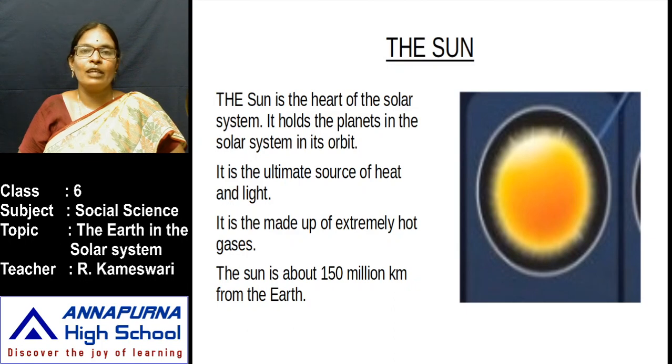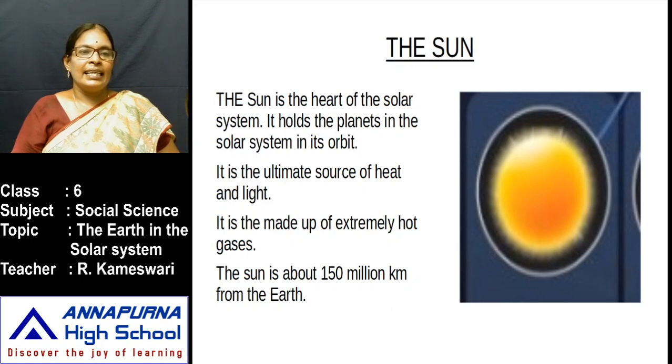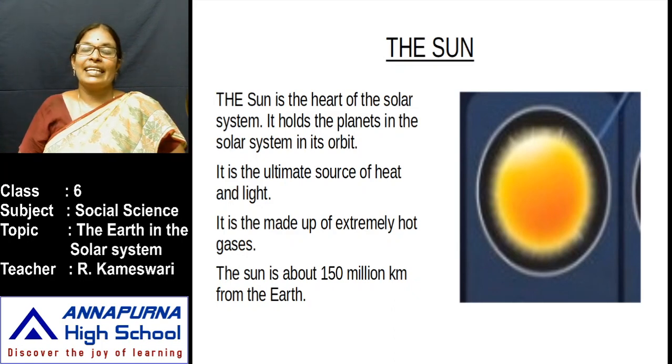The shape of the orbit is elongated, like an egg shape. Next, the sun is the ultimate source of heat and light. It is made up of extremely hot gases. The sun is about 150 million kilometers from the earth. That is about our sun.